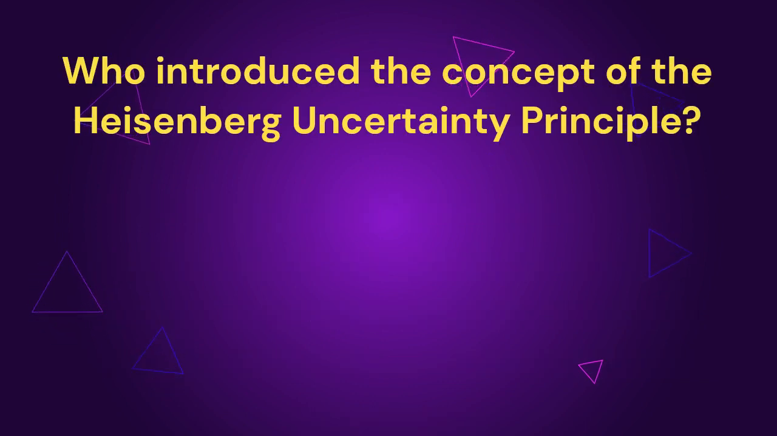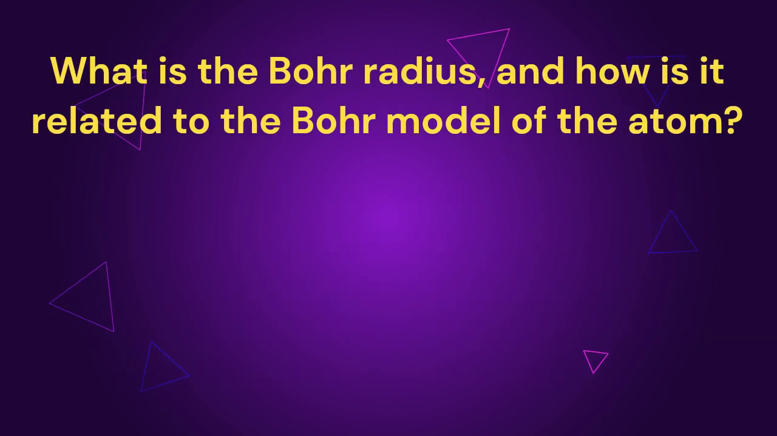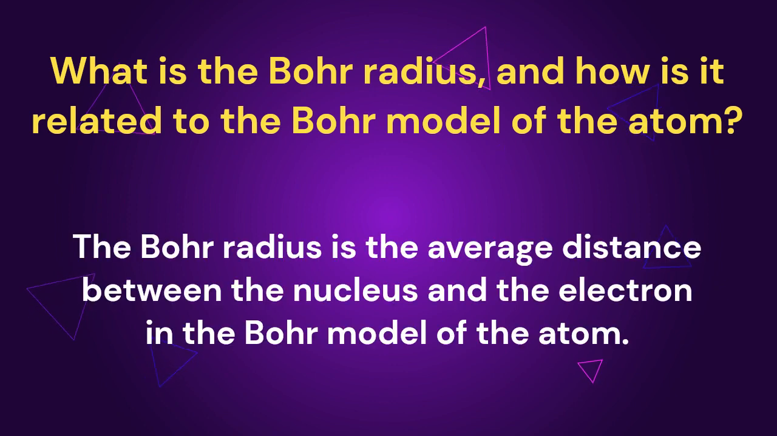Who introduced the concept of the Heisenberg uncertainty principle? Werner Heisenberg introduced the Heisenberg uncertainty principle, stating that it is impossible to simultaneously know the exact position and momentum of a particle. What is the Bohr radius, and how is it related to the Bohr model of the atom? The Bohr radius is the average distance between the nucleus and the electron in the Bohr model of the atom.